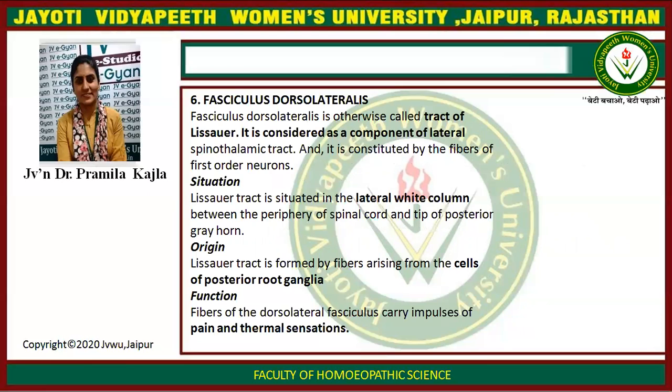Fasciculus dorsolateralis. Fasciculus dorsolateralis, otherwise called tract of Lissauer. It is considered as a component of the lateral spinothalamic tract and is constituted by the fibers of first order neurons. Situation. Lissauer tract is situated in the lateral white column between the periphery of the spinal cord and the tip of the posterior gray horn. Origin. Lissauer tract is formed by fibers arising from cells of the posterior root ganglia. Function. Fibers of the dorsolateral fasciculus carry impulses of pain and thermal sensation.